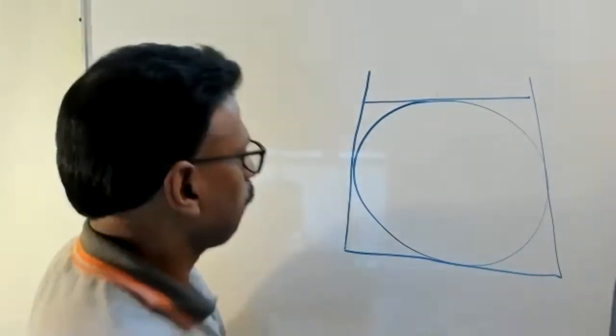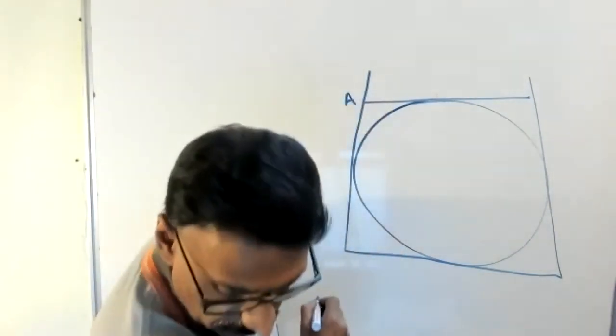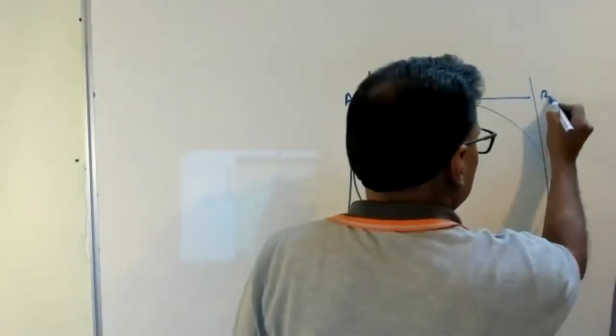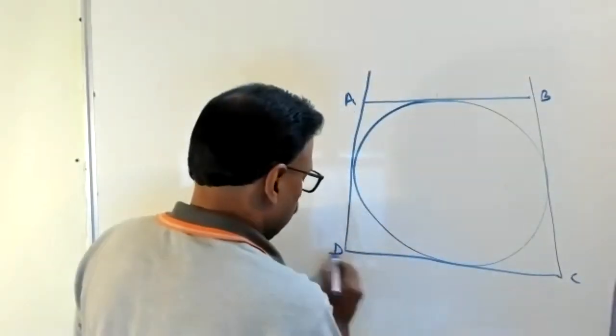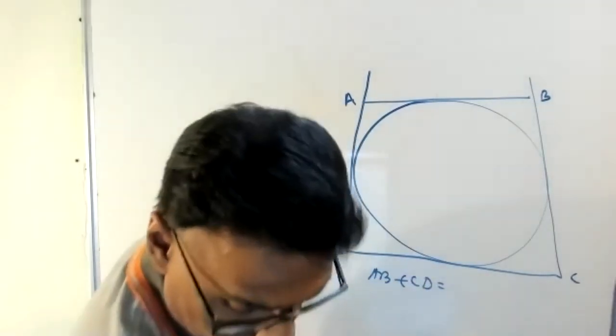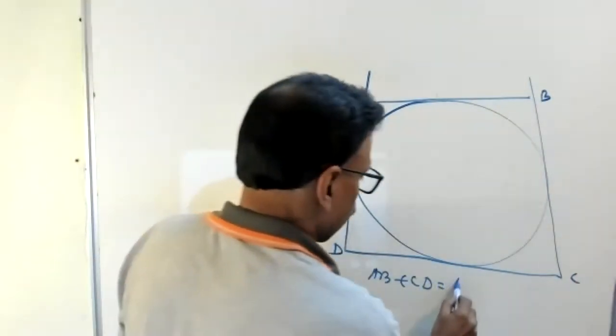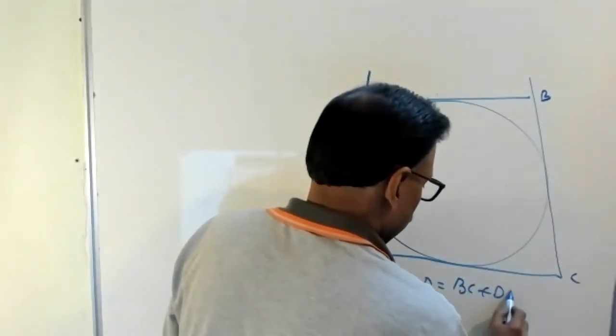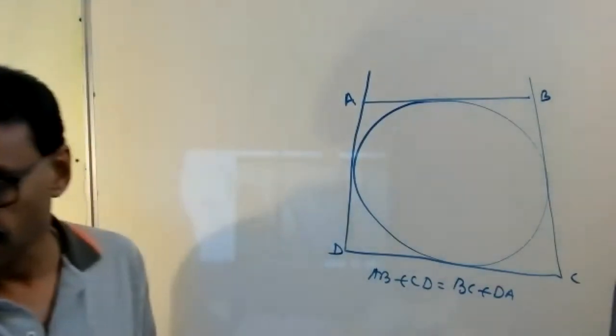Prove that AB plus CD equals BC plus DA.